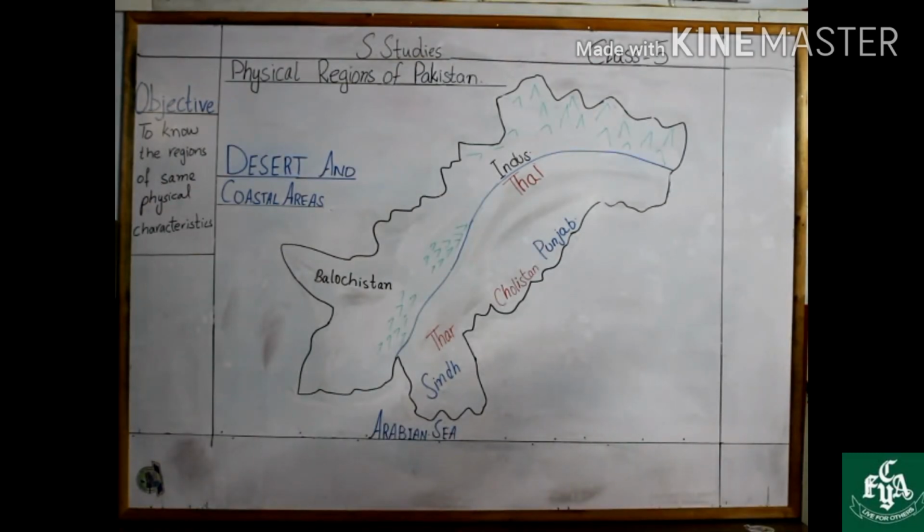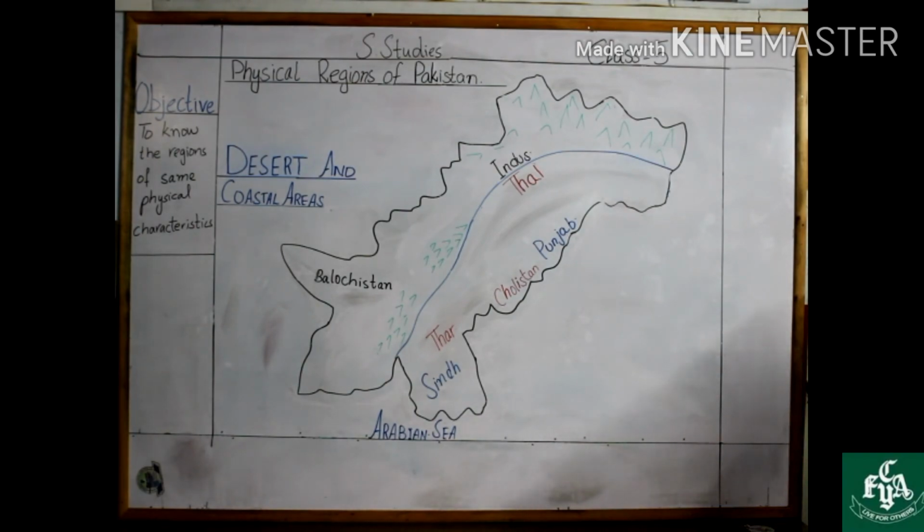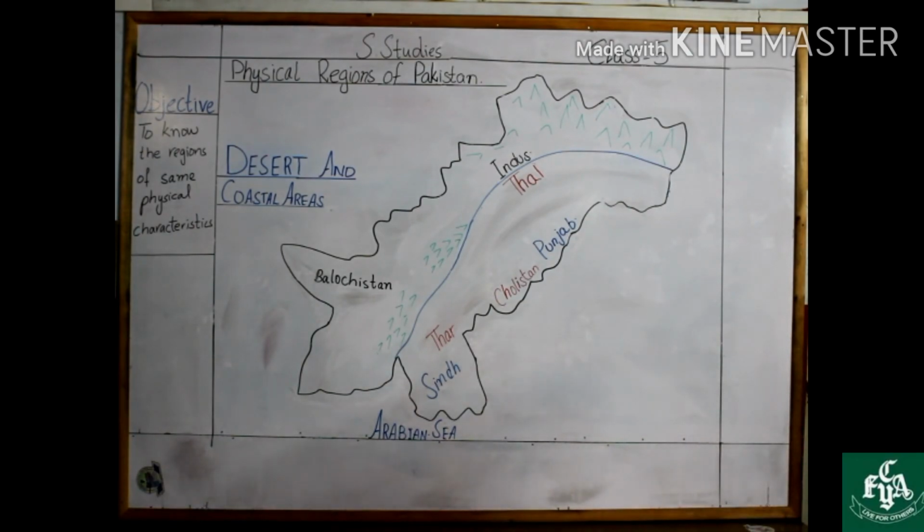So these were the important regions of Pakistan. Let's have a quick look on these regions again. There were basically 5 main important regions, which were mountain ranges, Potohar and Balochistan Plateau, Indus Plain, desert and coastal area.